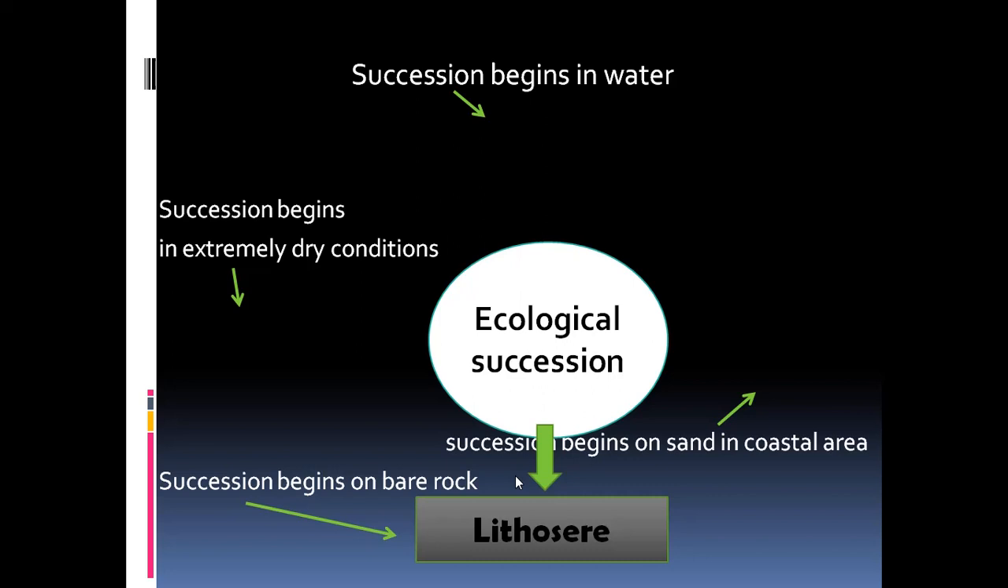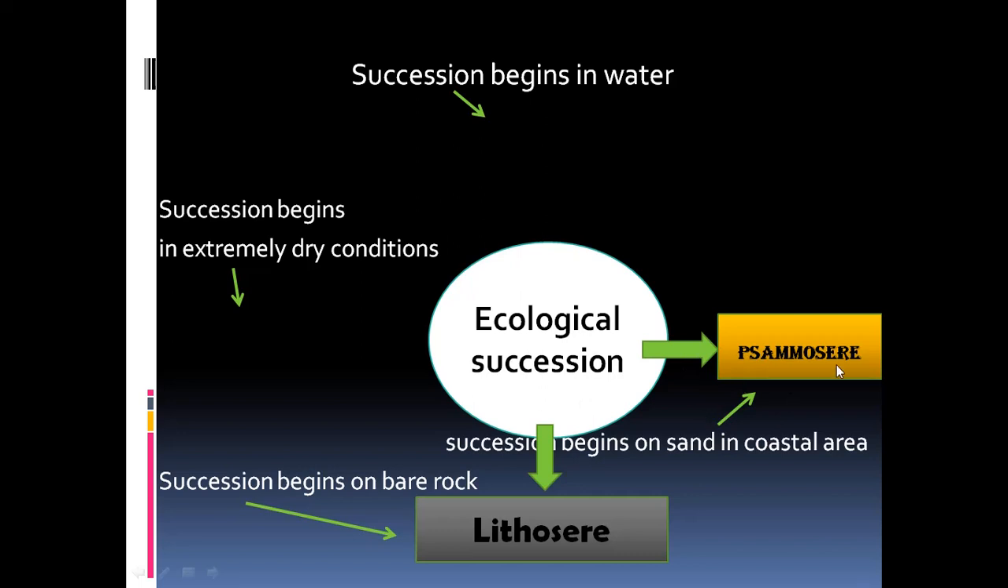Lithosere is the ecological succession that begins on the barren rock, and these rocks might have been formed by the volcanic eruptions. The lava which comes out will undergo cooling, and after several years, it will become a very hard, rocky, barren surface on which the succession starts. And then the psammosere, the ecological succession which is beginning on the sand, is called the psammosere along the coastal area.